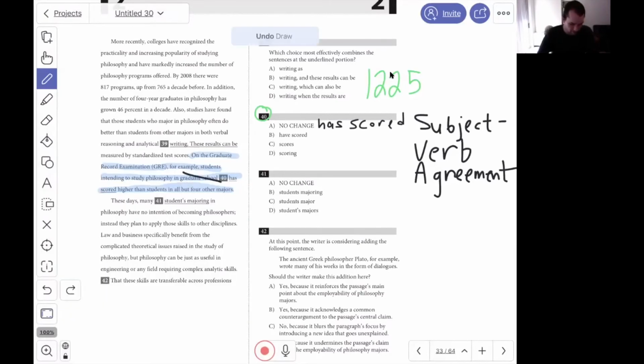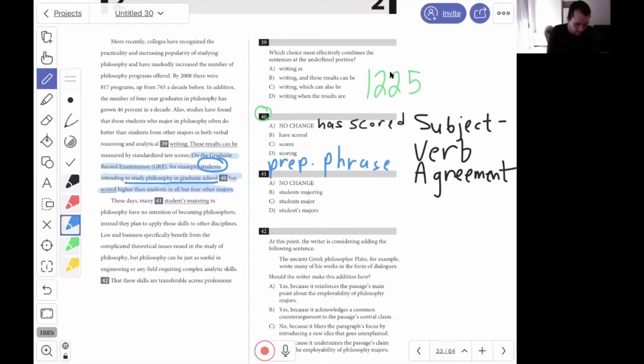If I want to find the subject, I might want to go back to the beginning. On the graduate record exam, for example, students intending to study philosophy in graduate school has scored higher. It should become pretty clear that the subject of this sentence is actually the students. Not only does it make sense that we're describing students on tests, students take tests, but also we have something here, to study philosophy in graduate school, that's an example of a prepositional phrase. When we see words like to or for or by, we call those prepositions, and they often get us stuck into picking the incorrect subject.